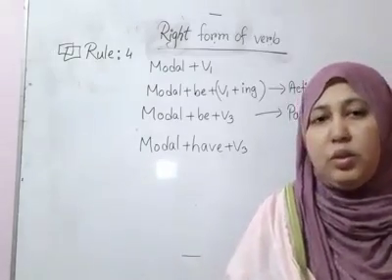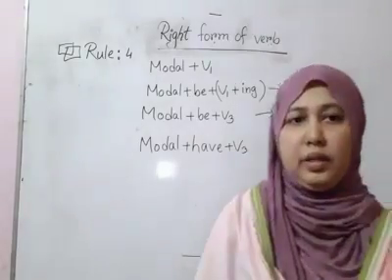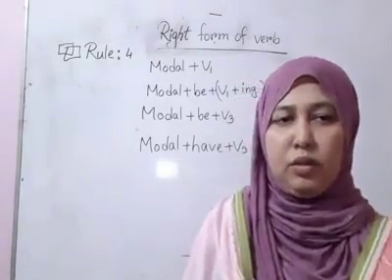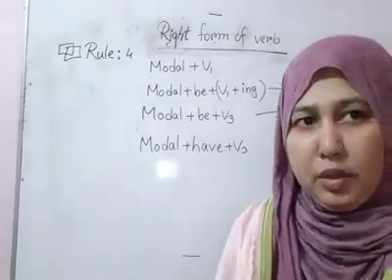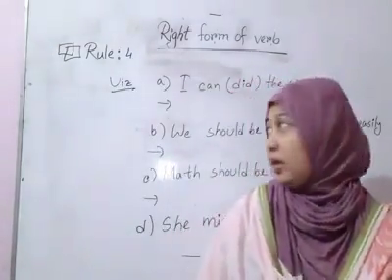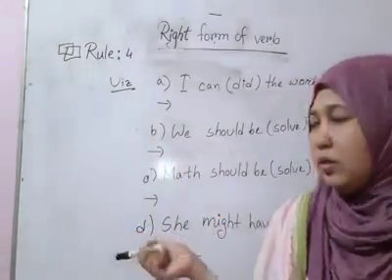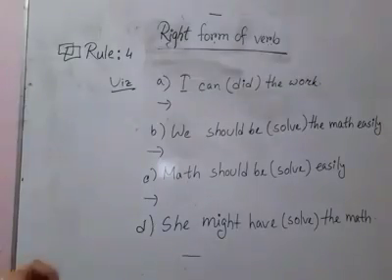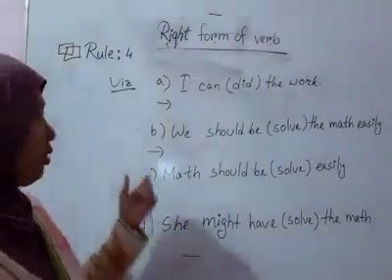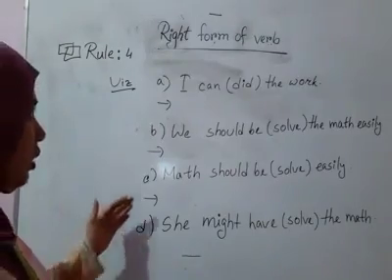So dear students, let's go to the examples. When we go to the example, then it will be very clear to you, I think. So let's see what the examples are here and try to solve this. Already we knew about the rules of modal auxiliaries. You see 4 sentences are here for your better understanding.